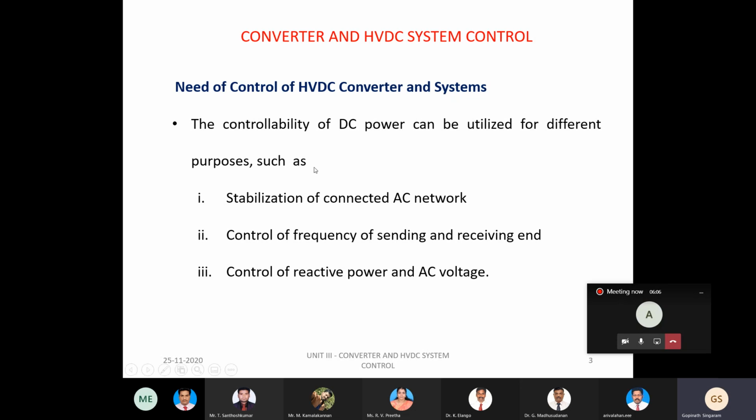We know the mechanism of AC power transmission, in which the power purely depends on delta, the phase angle between the sending end and receiving end voltage. This delta value depends on the distance, that is, delta increases with increase in distance. But in a DC transmission system, it is not affected by distance. We only have some thermal limitations, but it does not depend upon the distance.